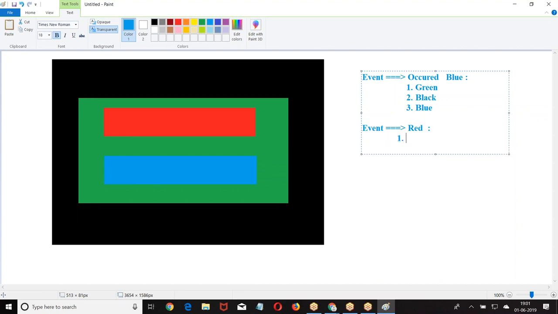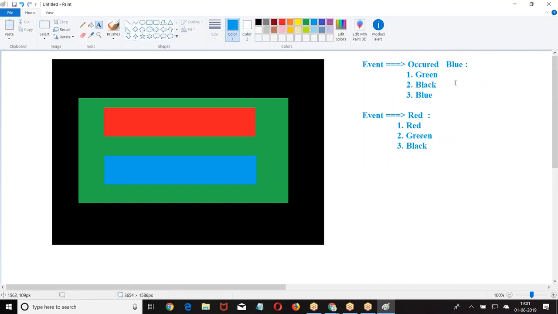Red can handle it, then green can handle it, then black can handle it. This type of event is called a component level event, the bubbling concept. Now, the same concept with application level events. This is the component level event.